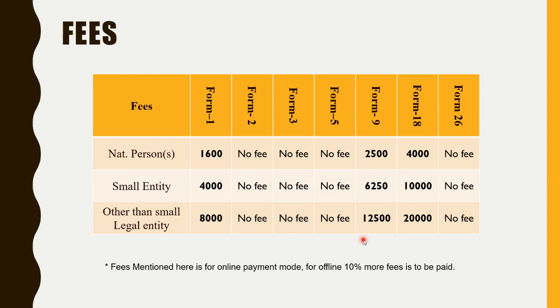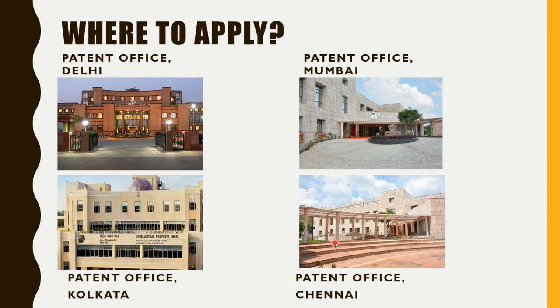And these are the different fees for different entities, and these are the online fees. If you are going with the offline mode, 10% more fees need to be paid, right? So these are the different offices, but whenever you are applying online, there is no specific location. Your application will go to any of those offices, located at Delhi, Chennai, Mumbai and Kolkata, irrespective of your location, right?